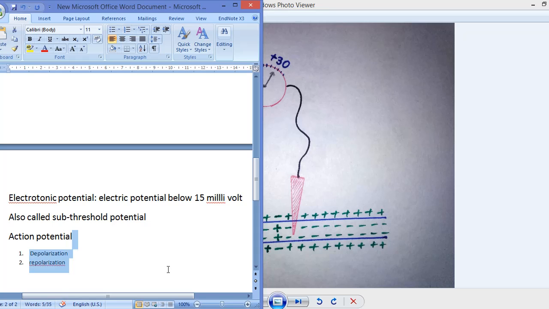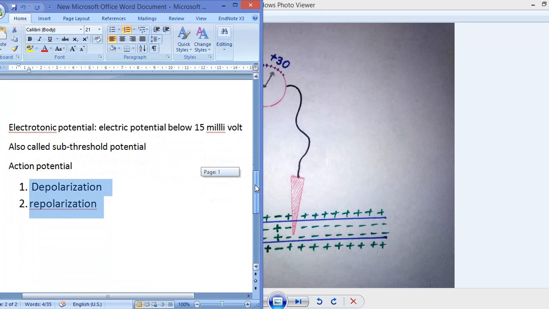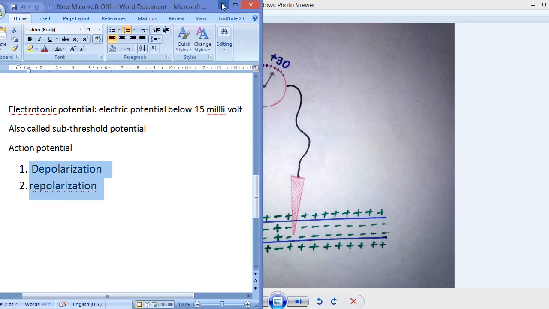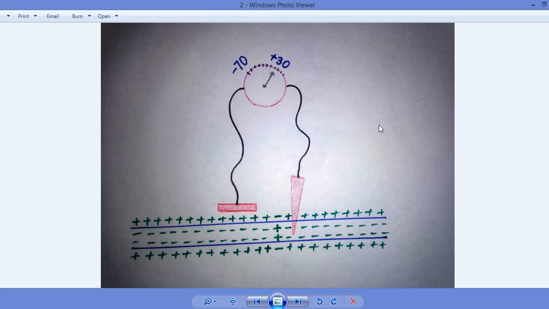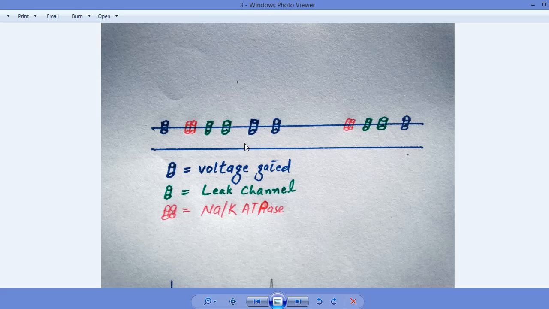These are the two basic steps of the action potential. This can be explained from the molecular level. This is a membrane, and this membrane is having a large number of channels. This blue color channel represents the voltage gated channel.